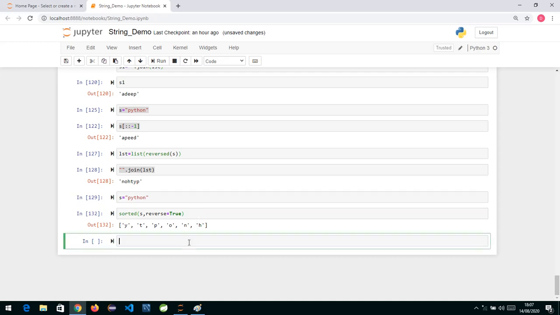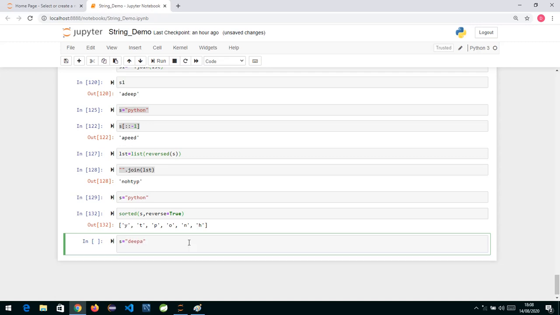Okay, so these are some functions. And one more I would like to tell you about is rjust and ljust. Basically, I'll just show you and then explain. If I write s is equal to, suppose, Deepa, and down below I write s dot ljust, for left justified, and then I specify over here, left justified.